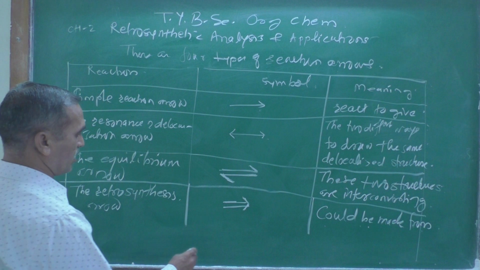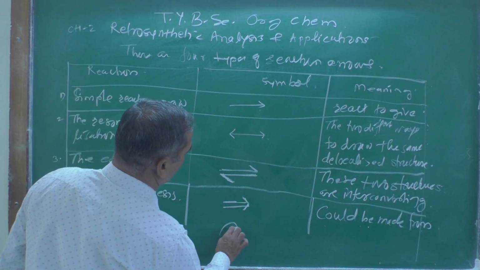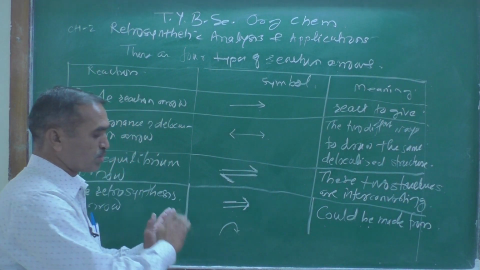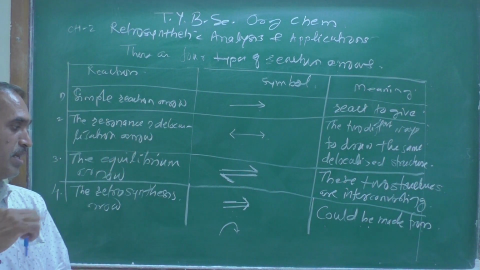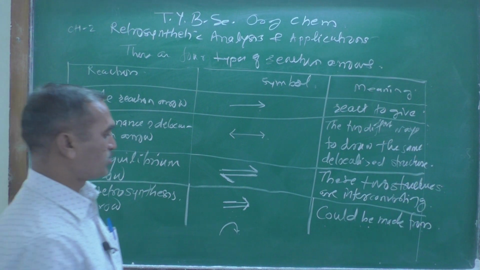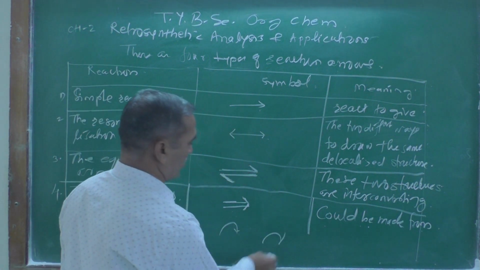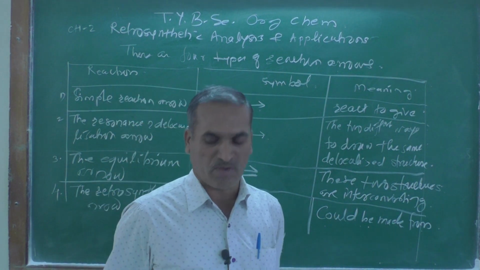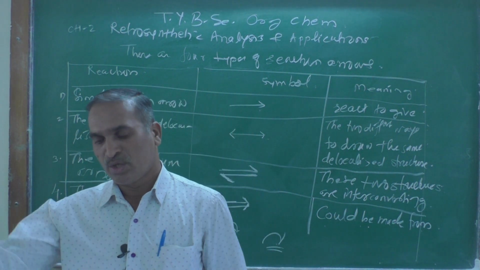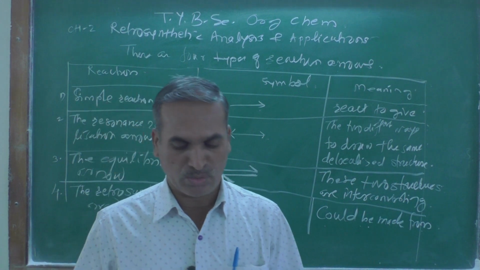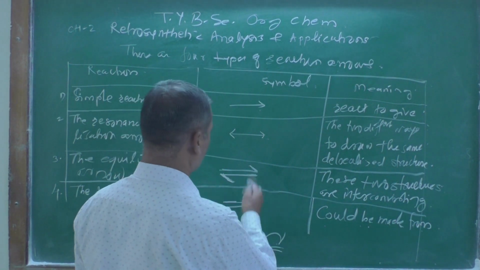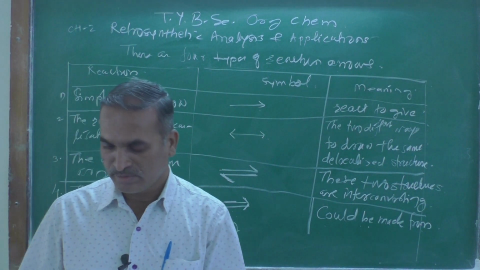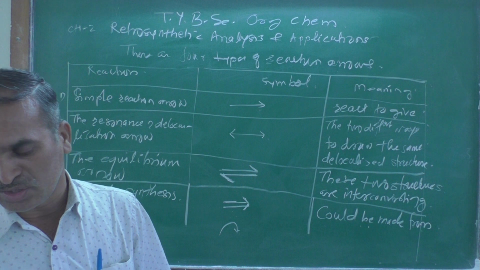Some other arrows are also there, like this type of arrow. Sometimes this represents breaking that bond, and sometimes it is shown like this. This is a fish hook arrow in photochemistry, which we are going to learn while studying photochemistry during the MSc. But these are important arrows, and we have seen their meanings and reactions so far.